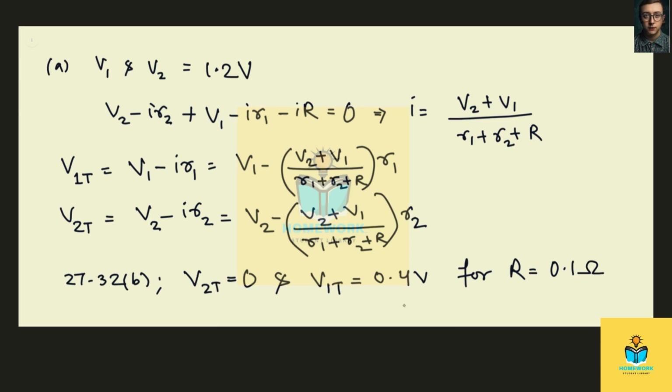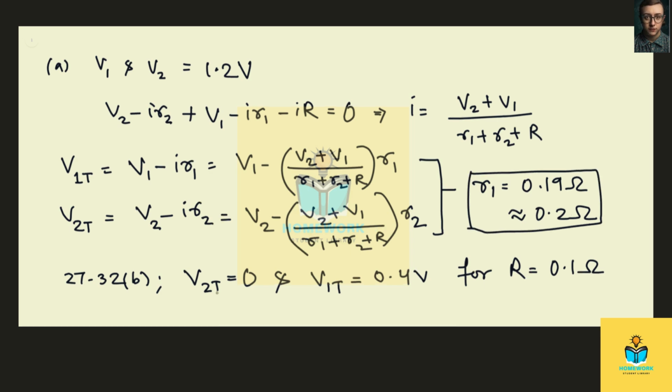Now plugging these values into these two equations, we get two equations which we can solve, and we will find R1, the internal resistance of battery 1, to be 0.19 ohms, or nearly equal to 0.2 ohms.